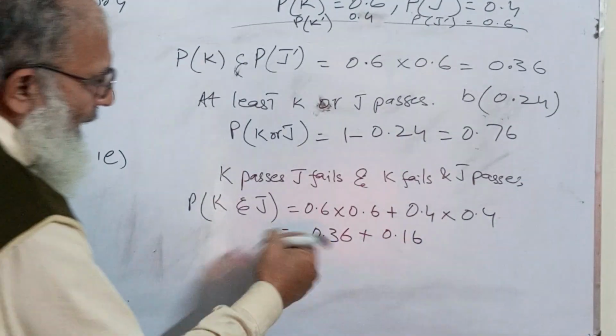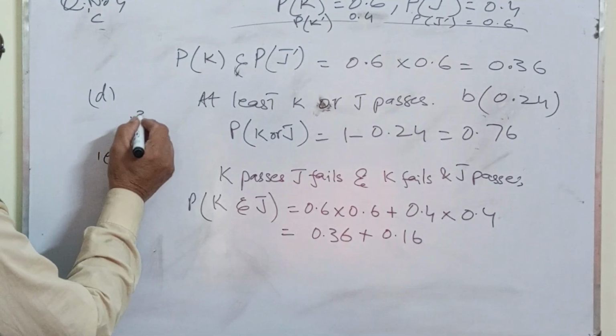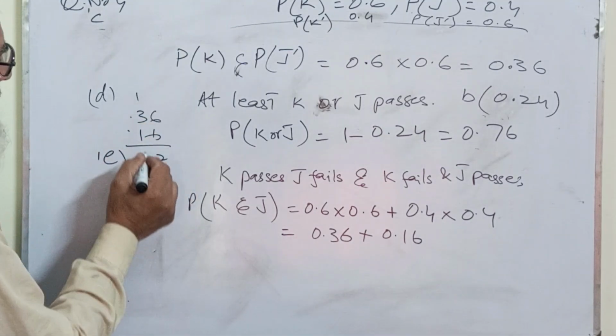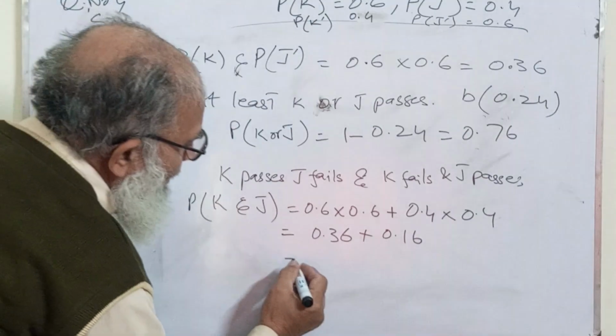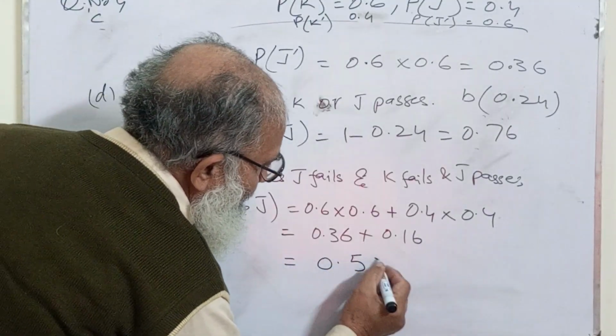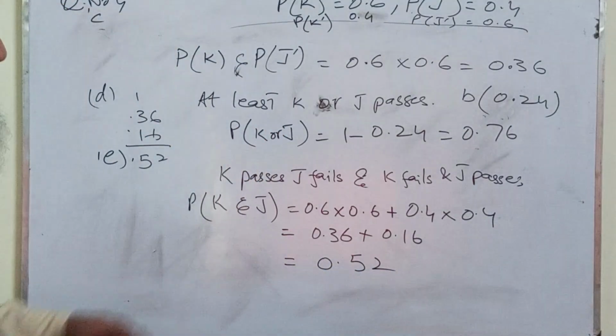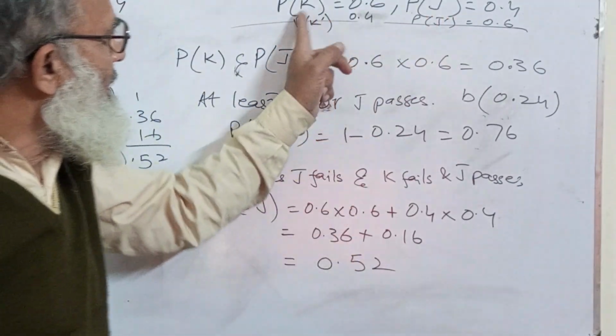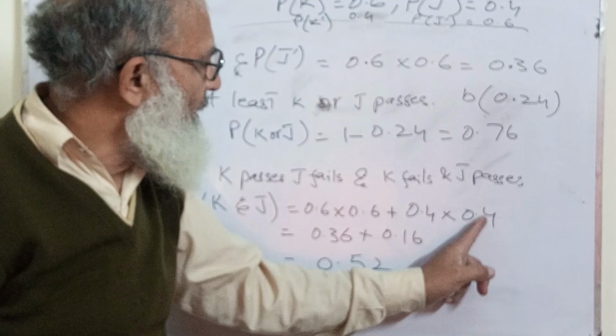Add them up: 0.36 and 0.16 is equal to 0.52. That is the probability that Kriti will pass and J will fail, or J will pass and Kriti will fail.